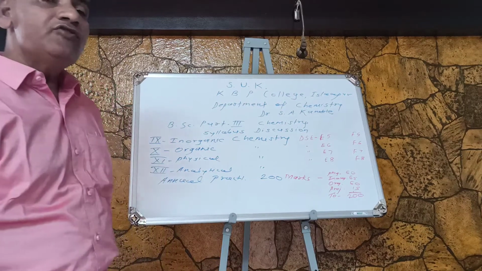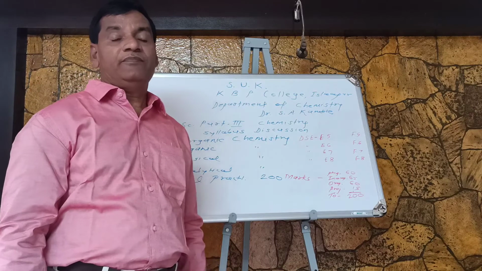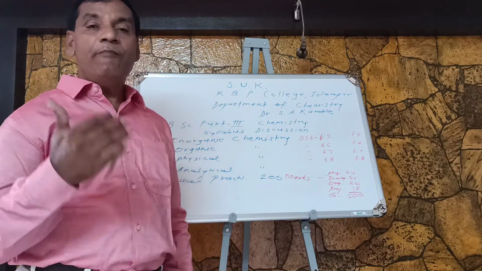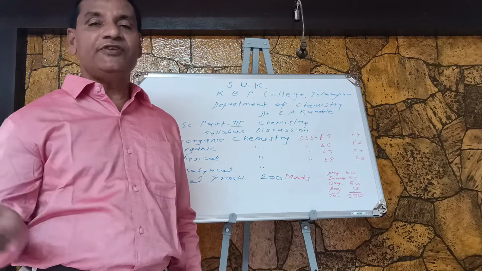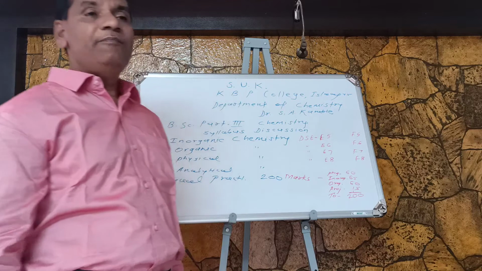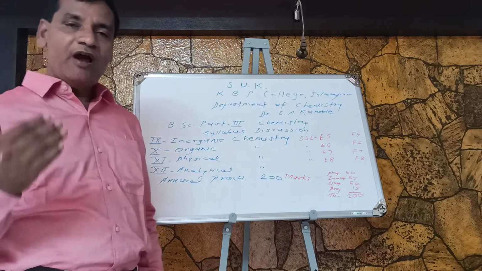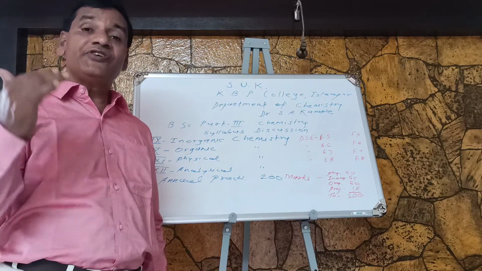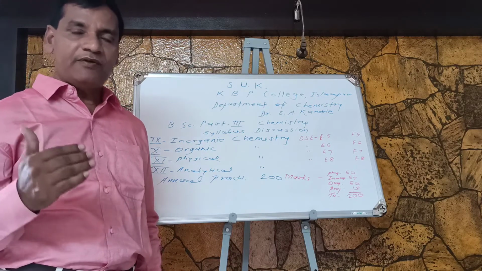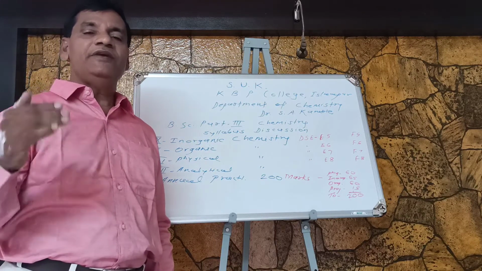And after completion of this 3 year program, Shivaji University will confer the Bachelor of Science, that is BSc degree, after successful completion of your BSc program. That means you have to qualify a total of 16 theory papers throughout this BSc program: BSc Part 1, BSc Part 2 and BSc Part 3.